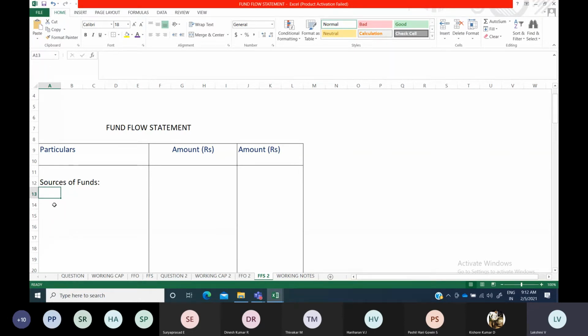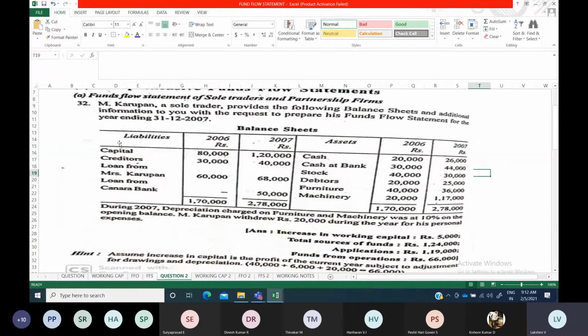In case of a company limited, you will get issue of shares and issue of debentures. But here there is no such thing, because it is a sole trader concern. You don't have share capital or debentures here. So only capital we have, and if you see, they have made drawings only. So you should not find out a difference. Usually in joint stock companies, you can come across equity share capital, preference share capital, debentures, all those items, because they want to raise funds from the public, so they will be floating shares and debentures there. But in the case of a sole trader concern, it is not like that.